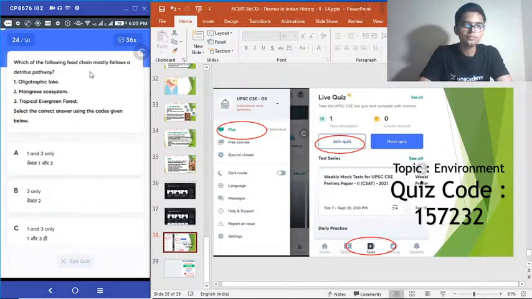24. Which of the following food chains mostly follows a detritus pathway? 1. Oligotrophic lake. 2. Mangrove ecosystem. 3. Tropical evergreen forest.